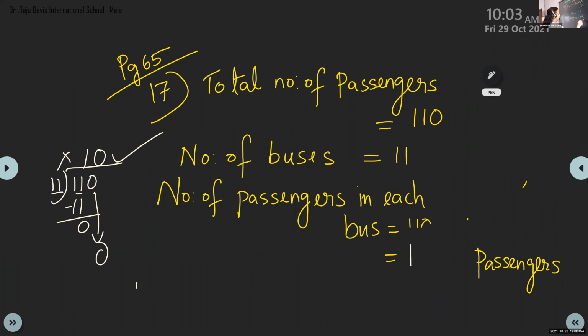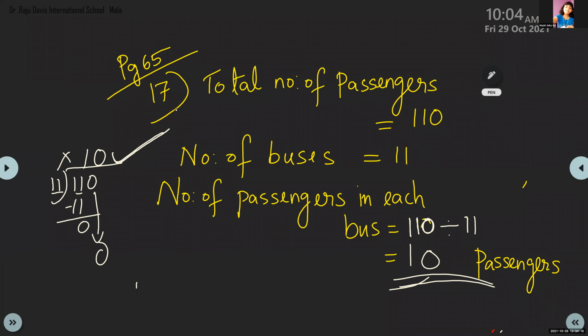I think maybe after checking, I have written it. Yes, 10 passengers. So we had to write here 110 divided by 11. The answer is 10. Okay.